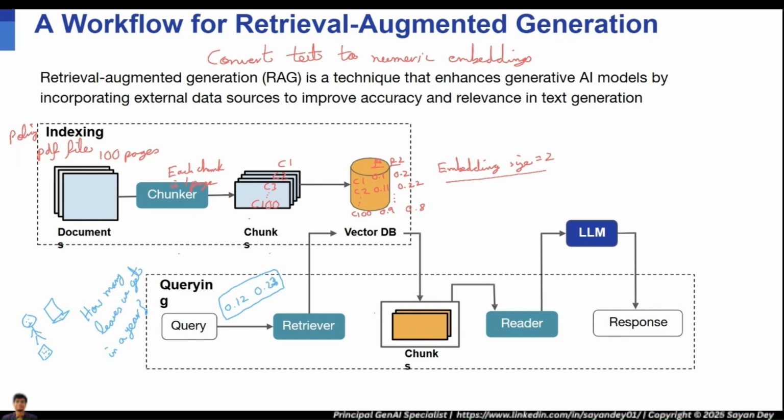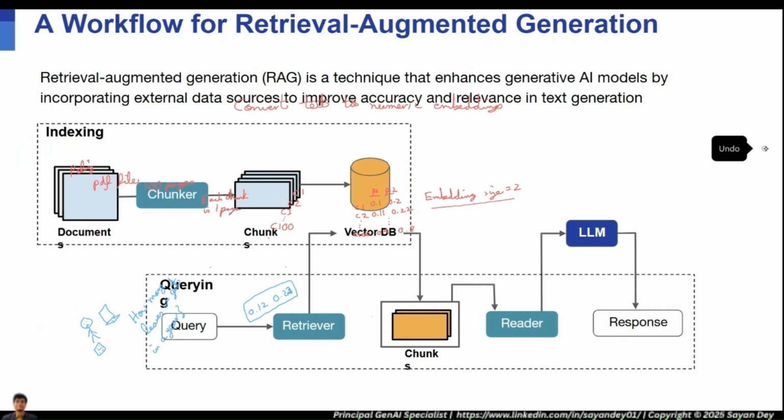And now the retriever module will go and check in the vector DB which of the chunks this question is similar to. So whatever question we are asking here, which of the chunks does this question correspond to? And that is how the retrieval will happen. I think this is understandable. The orientation changed a little, but that's okay. It's not a showstopper. People can all make out what was written.